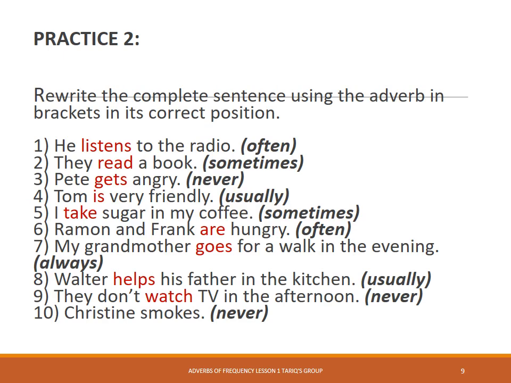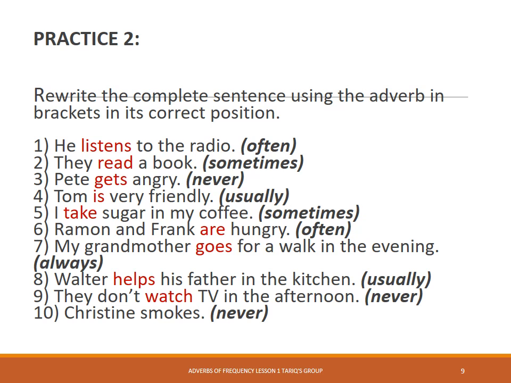Practice 2. Rewrite the sentences using the adverb in brackets in its correct position. So it's the same. So you have questions 1 to 10. You have the words in the brackets. You must use the words in the brackets. So I will read you these sentences.